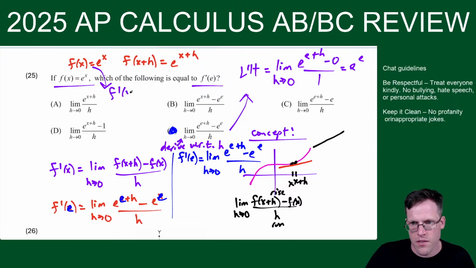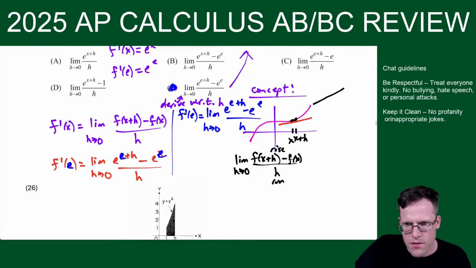If you derive this, f prime of x is e to the x. The derivative of e to the x is e to the x. So then f prime of e is e to the e. And you're like, hey, they match. But the formula is nice. The formula is good to know.